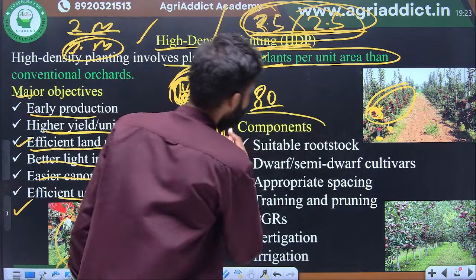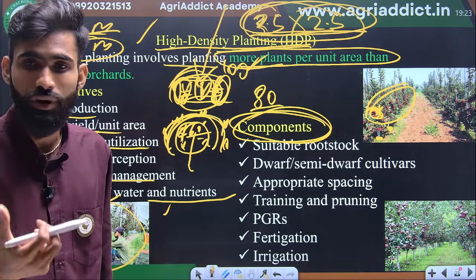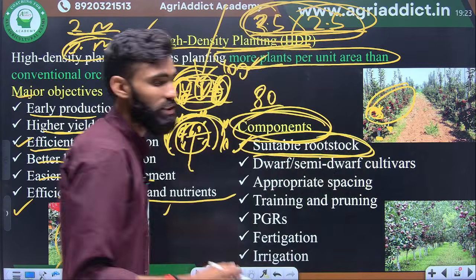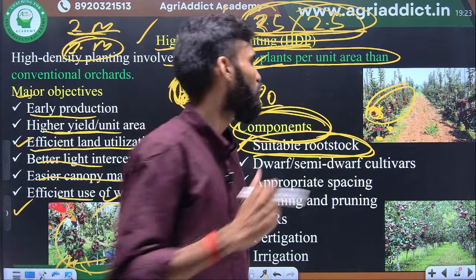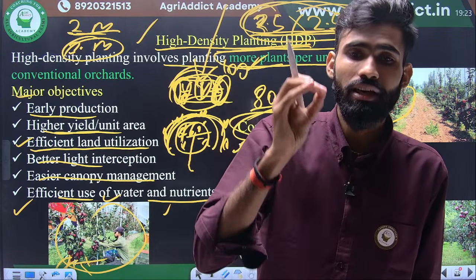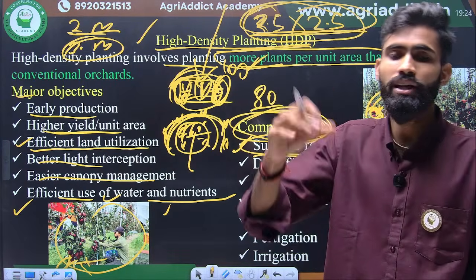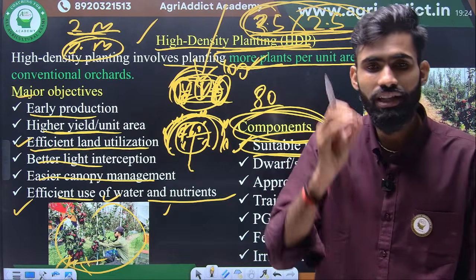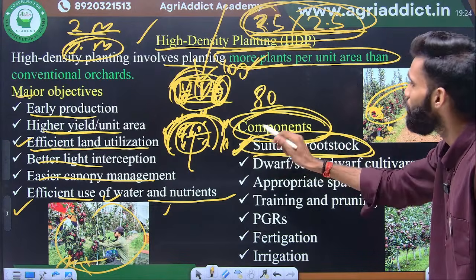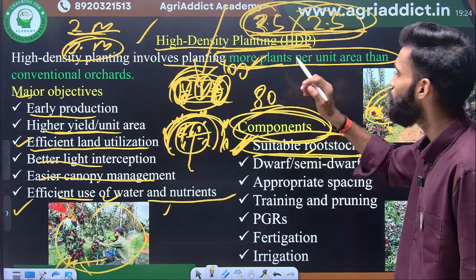Now the most important thing: what are the components which we follow for high density planting? What things are required for high density planting? So the first one is a suitable rootstock. Here is the importance of rootstock. If the dwarfing rootstock is there, this will reduce the plant height, because in high density planting the main attention is to reduce the plant height. If you can't maintain the plant height, then overcrowding will be there, and fruit yield, fruit size, everything will be reduced. So the main attention is to reduce the plant height. So the first one is the rootstock. If you have the dwarfing rootstock, then you can continue your high density planting.